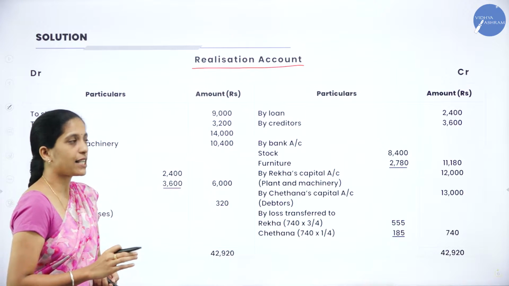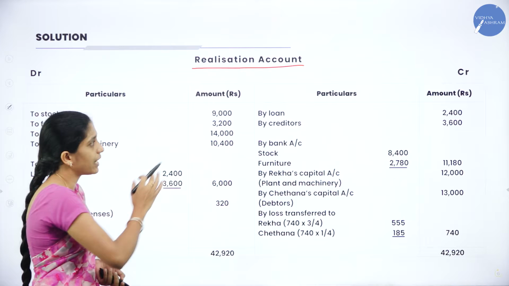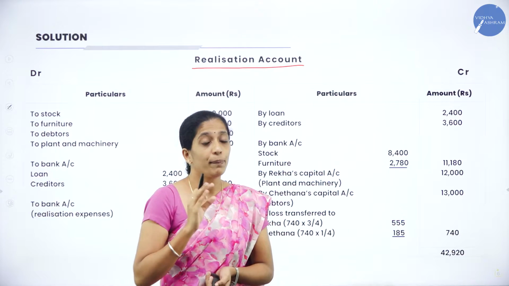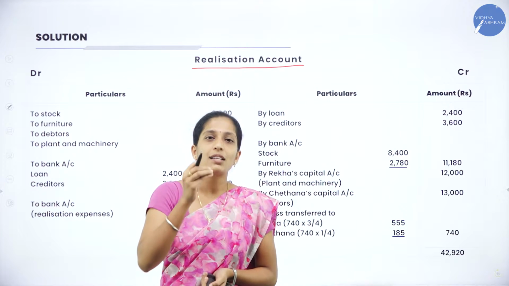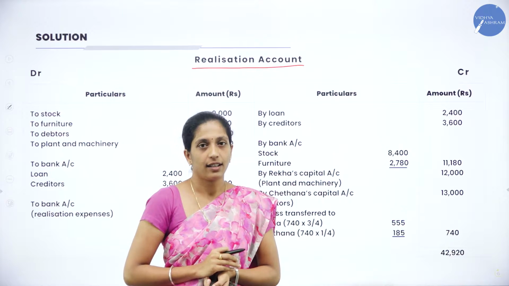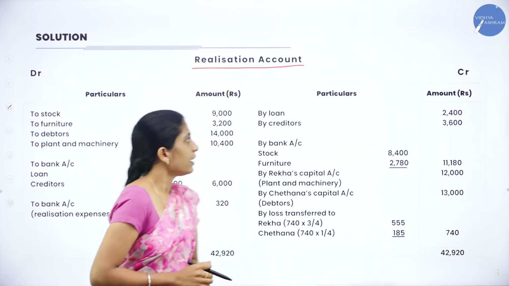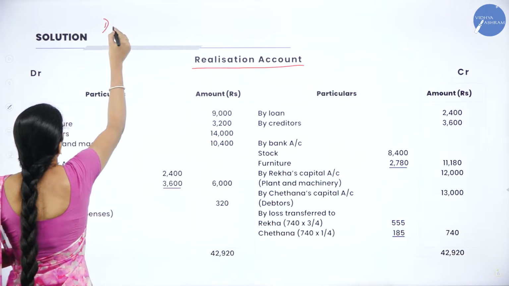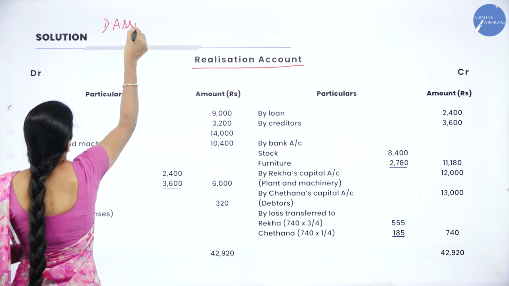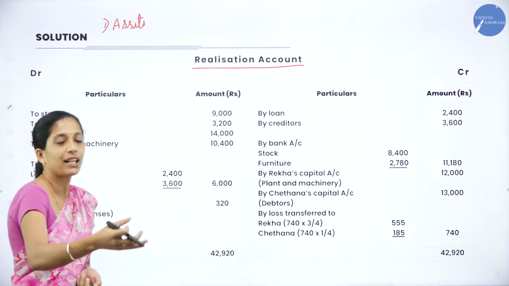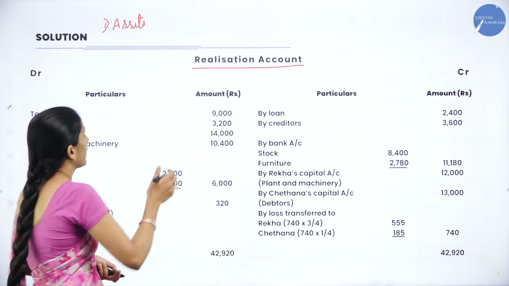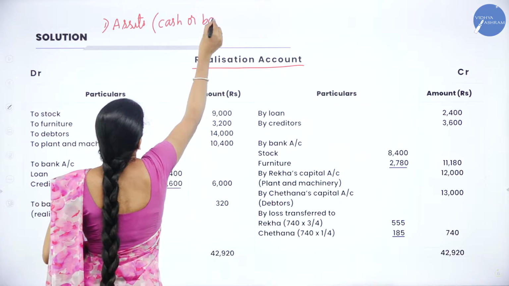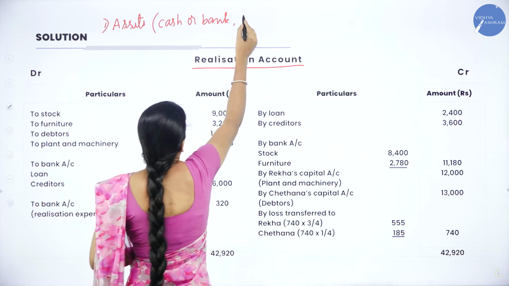Now this is the realization account. The format is that you will have a debit side as well as a credit side, with particulars and amount on each. You will not have a date column. Why? Because dissolution takes place on a particular date, so there is no need of a date column here. On the debit side, the first thing you have to do is bring all the assets together, except cash or bank and profit and loss account.